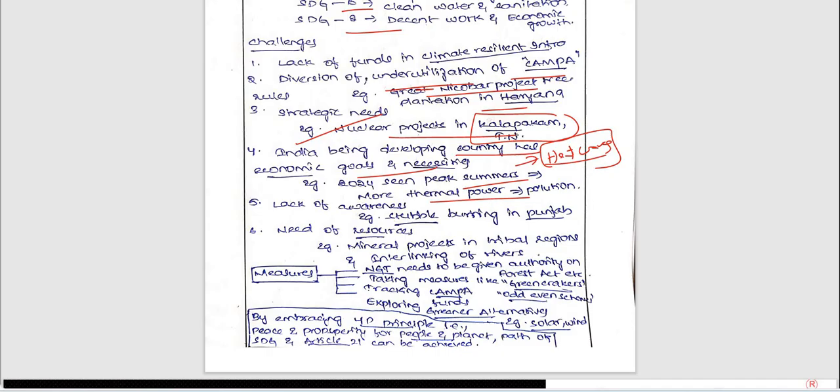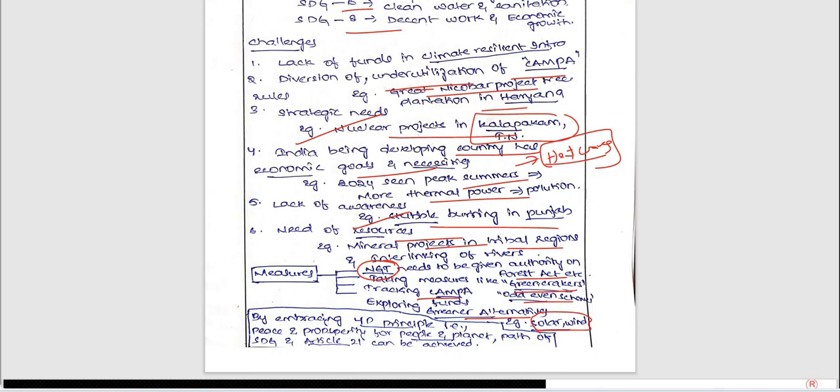So lack of awareness, stubble burning in Punjab especially, this is every year we are seeing, right? Need of resources is also very important here, right? Mineral projects in tribal regions, etc. Here measures included NGT, and also we have measures like green crackers, etc. Forest Act, tracking CAMPA, and also exploring greener alternatives, right?